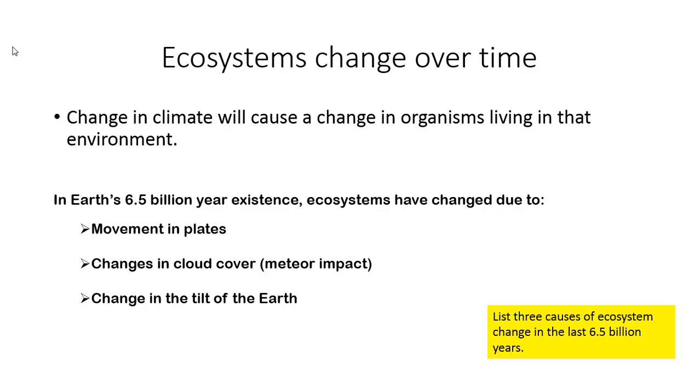Changes in the tilt of the Earth. The Earth actually is wobbling, and because it wobbles, the tilt of the Earth slightly changes from 23 degrees off its axis to maybe 24, which causes us to point more toward or away from the sun depending on what time of year it is. So these things can cause a slight change in the climate, which will affect the ecosystems. Please make sure you write one of these down.